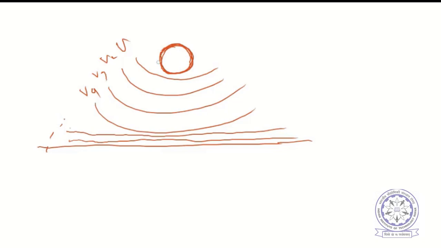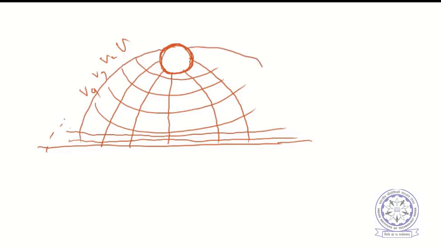Then normal to those will constitute the electric field lines like this. These are electric field lines corresponding to an overhead conductor, right?